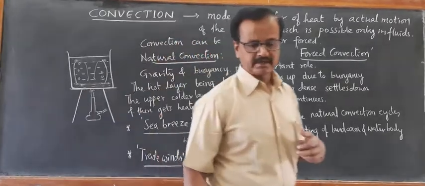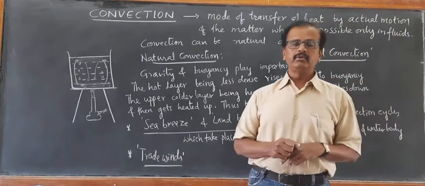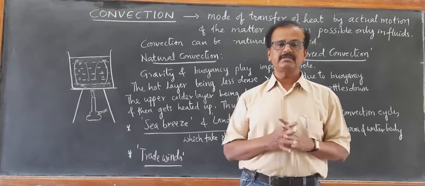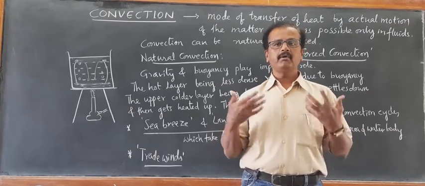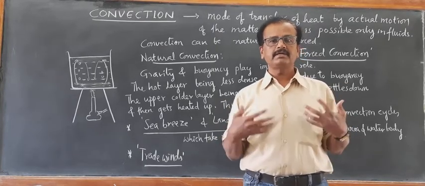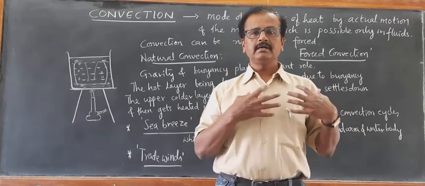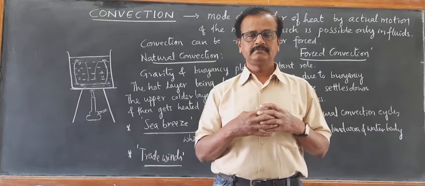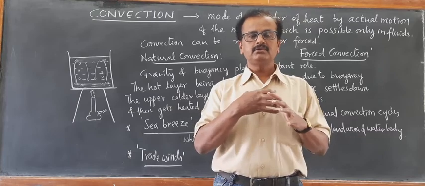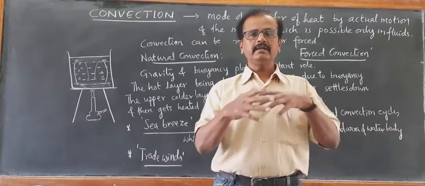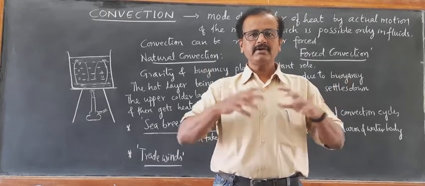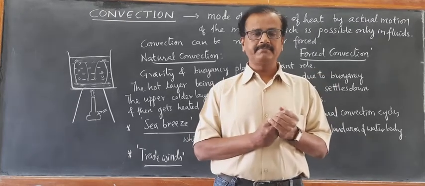To give you examples of forced convection: the air cooling system in automobile engines, and the blood circulatory system in the human body. For blood circulation to take place, the heart pumps the blood. So the heart acts as a pump here. The heart pumps the blood so that it is circulated throughout the body, and then the entire body maintains uniform temperature as long as the circulation is continuously taking place.